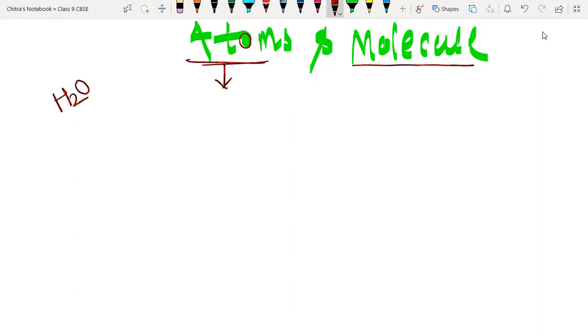So a molecule is the smallest particle of any compound. Do concentrate, what is a molecule? A molecule is the smallest particle of any compound, which is made up of, or which can be divided into, simpler forms like atoms. Okay everyone, are you getting the point now? Yes, sir, we're getting it. First I'm going to write the definition for molecules now.